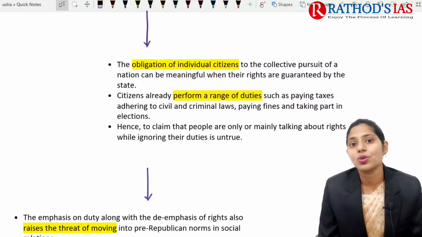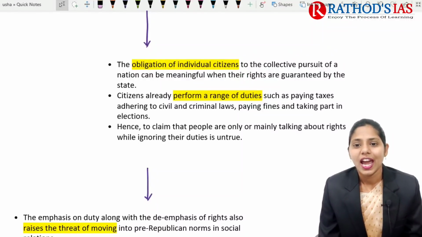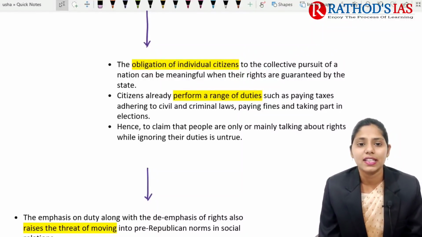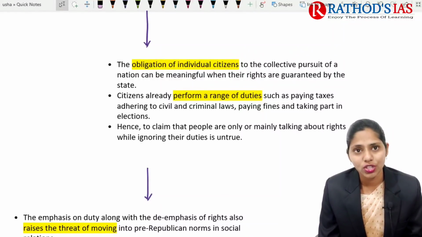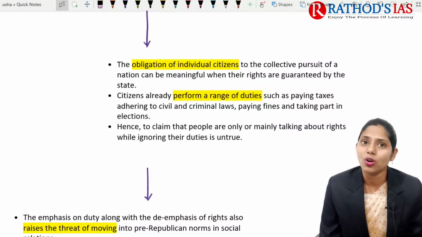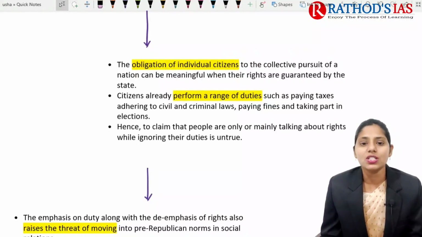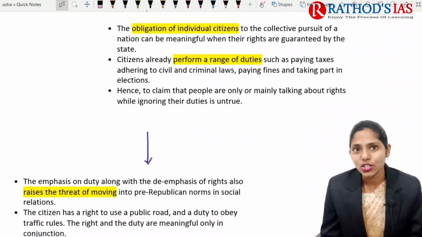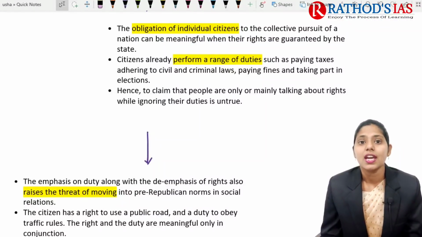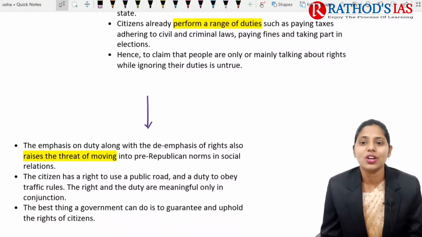So whatever rights are mainly guaranteed by the constitution, these rights should be guaranteed by the state, such that the obligation of individual citizens will be there, and they will also be doing their duty. Citizens already perform a wide range of duties, such as paying taxes, adhering to the criminal laws as well as the civil laws which are present, paying fines, and even taking part in the elections as well, okay.